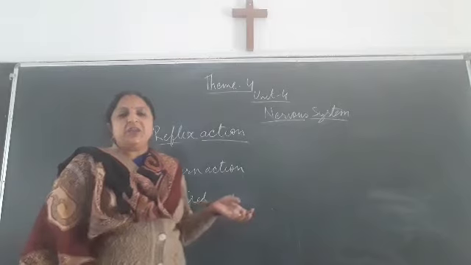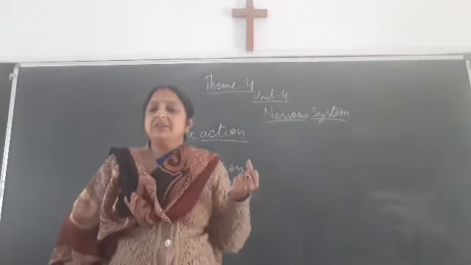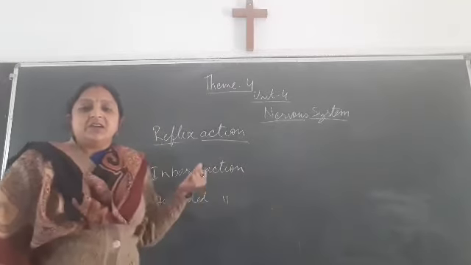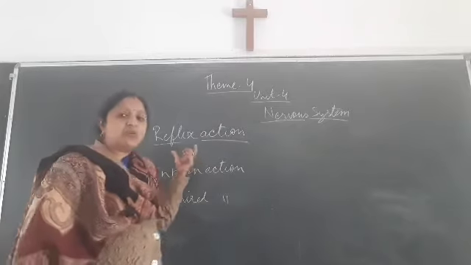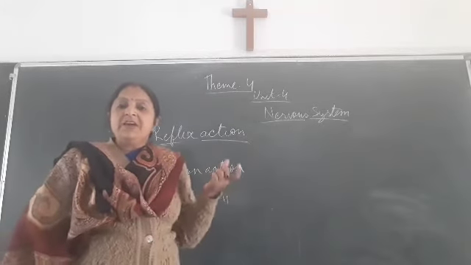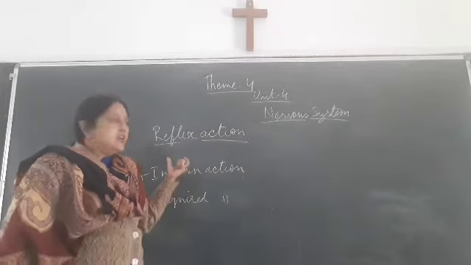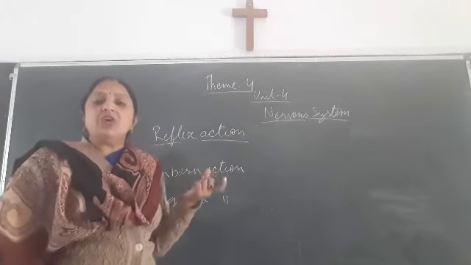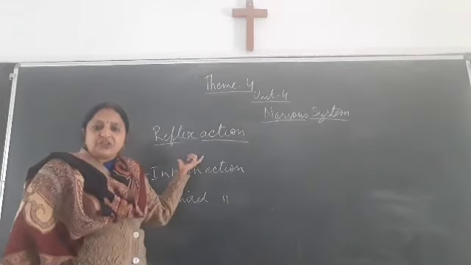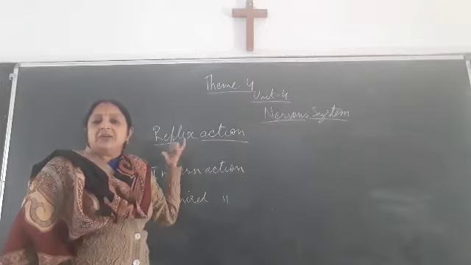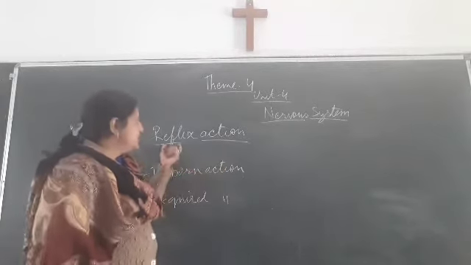Now I will explain the last topic of our chapter, and it is the reflex action. As I have already taught you this reflex action while explaining the spinal cord. Now again I explain: it is a spontaneous, involuntary, immediate action taken by our body. This is called the reflex action. In this reflex action, there is no involvement of the brain. So, which part of our nervous system controls this action? Spinal cord. The spinal cord controls the reflex action.